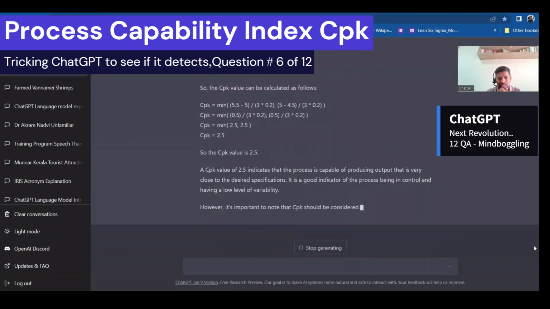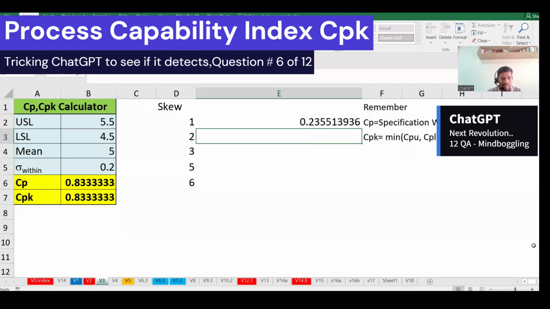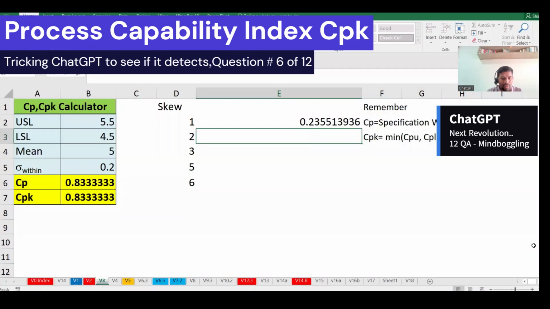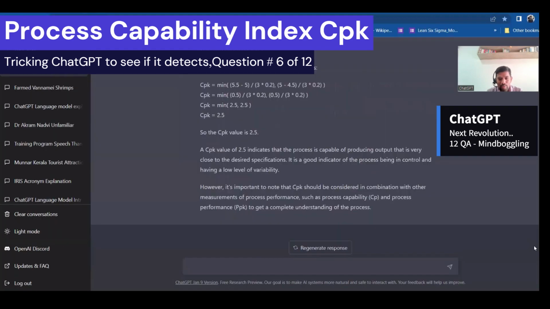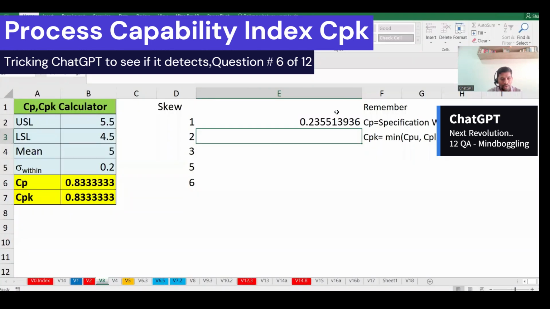Let me double check that value again. LSL 4.5 and USL equal to 5.5, mean equal to 5, standard deviation equal to 0.2.